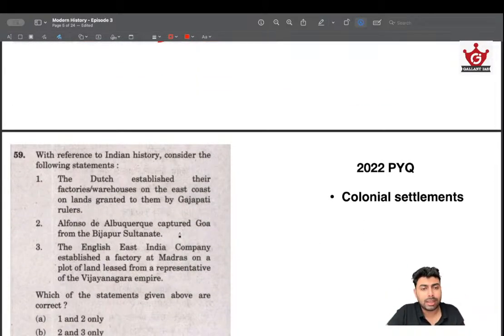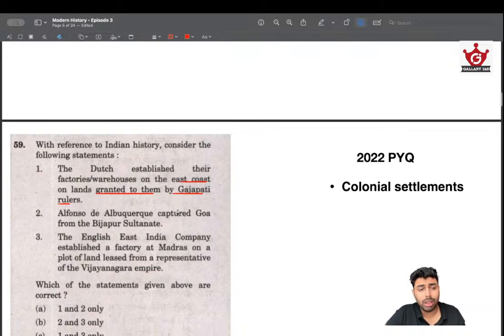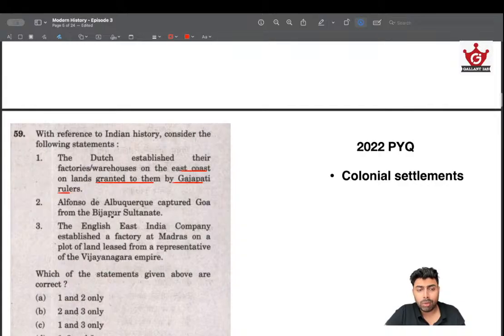In the theme of colonial settlement, they have asked that the Dutch established their factories and warehouses on the east coast, on lands granted to them by Gajapati rulers. And I have told you that the Gajapati rulers' rule ended before the Dutch arrived. And Alfonso Albuquerque captured Goa from the Bijapur Sultanate. This is what I have told you.